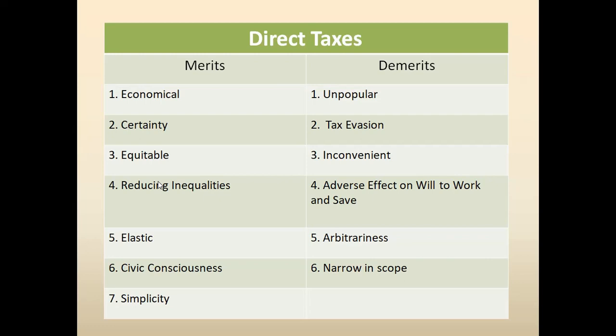Because these taxes are levied upon the individual's level of income and property, and it cannot be shifted. Just like in the case of indirect tax, the burden can be shifted from one person to another, but here it cannot be shifted. With a high level of income, they must pay more tax, so this will discourage people from earning more money, and that's why it is unpopular.